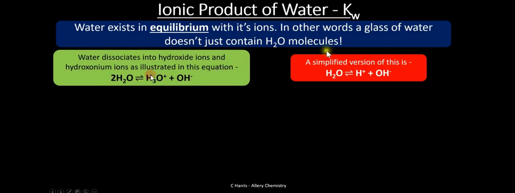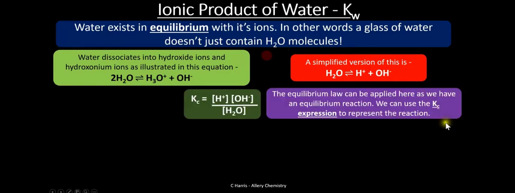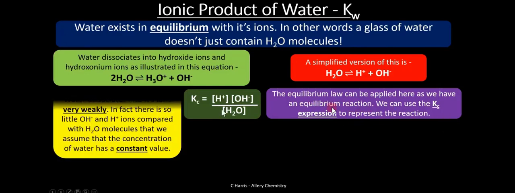So this equation can be simplified to this one, and according to the equilibrium law, we were supposed to have this. But here we need to remember that water dissociates into its ions very weakly. In fact, there are very few OH minus and H plus ions compared with water molecules. So we assume that the concentration of water is a constant value.